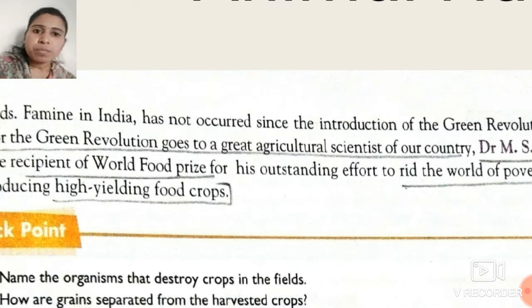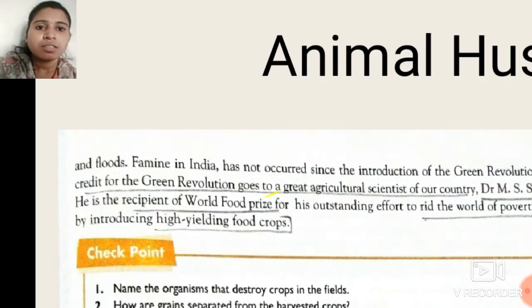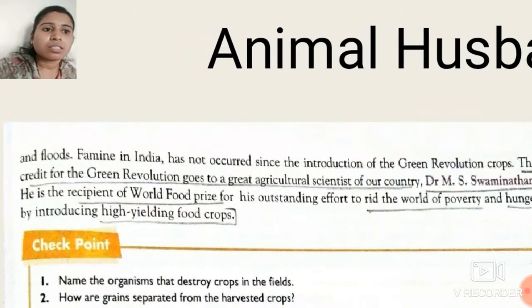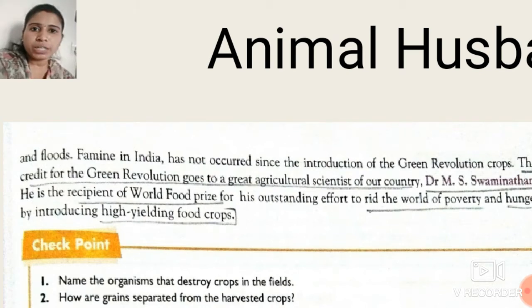Okay, so the agricultural scientist Dr. M.S. Swaminathan is the recipient of the World Food Prize for his outstanding effort to rid the world of poverty. Means he gets the credit for the Green Revolution.